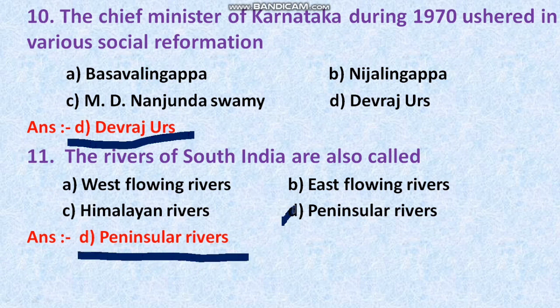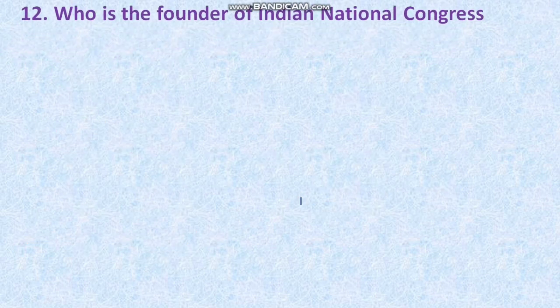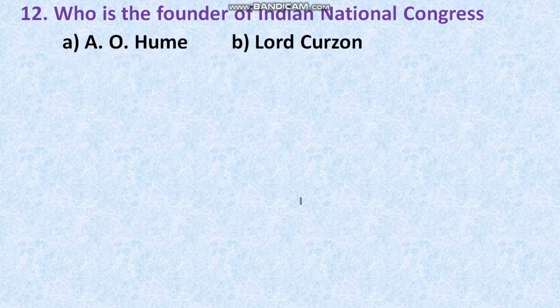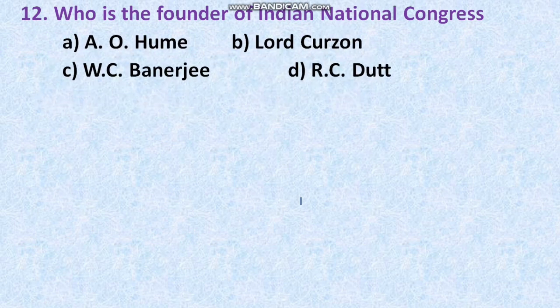Okay, students, now let's move on to the next question. The next question is on your screen. Who is the founder of Indian National Congress? It is the most popular question you have heard many times in previous year exams also, so you should understand it properly. Option A, A.O. Hume. Option B, Lord Curzon. Option C, W.C. Banerjee. Option D, R.C. Dutt. Okay, whom do you think?